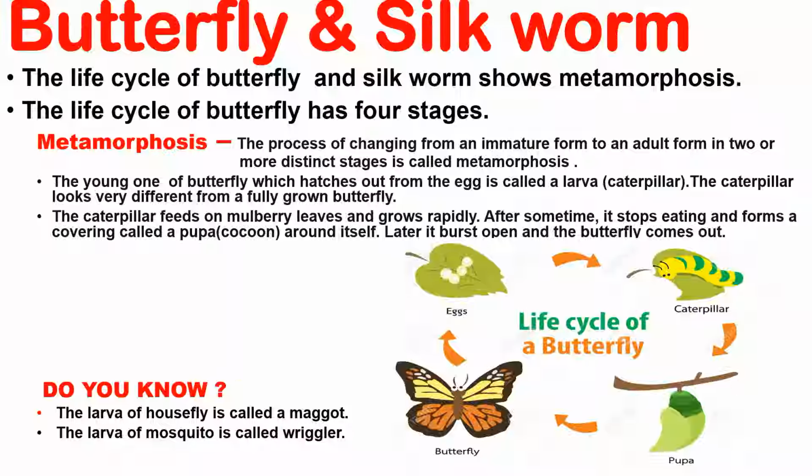Here you can see the diagram of the life cycle of a butterfly. First of all, egg, then caterpillar, then cocoon or pupa, and then the adult butterfly is formed. Here it passes through 4 stages and then it becomes an adult butterfly. Children, do you know the larva of housefly is called maggot? The larva of mosquito is called wriggler. And the larva of frog, as you know, is known as tadpole.